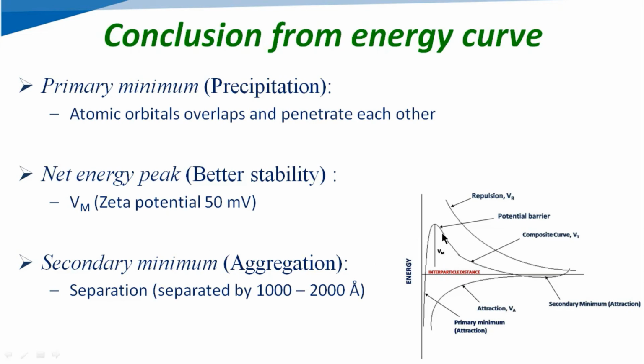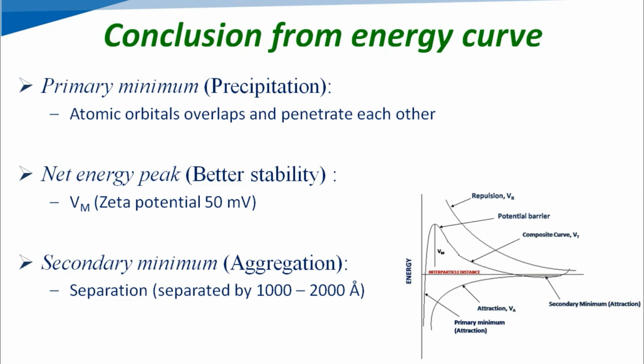At this peak the maximum potential is designated by Vm. This is the stability of the colloidal system, which is defined as the height of the maximum in the potential energy curve. The value of Vm will be nearly 50 millivolt if we consider the zeta potential, and this will impart mainly the stability of our colloidal dispersion.